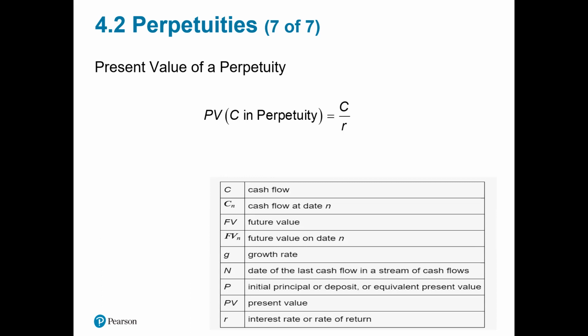C sub n, the lowercase n, is cash flow at date N. FV is future value. G is growth rate. P is the principal or deposit. PV is present value. Lowercase r is the interest rate or the rate of return.